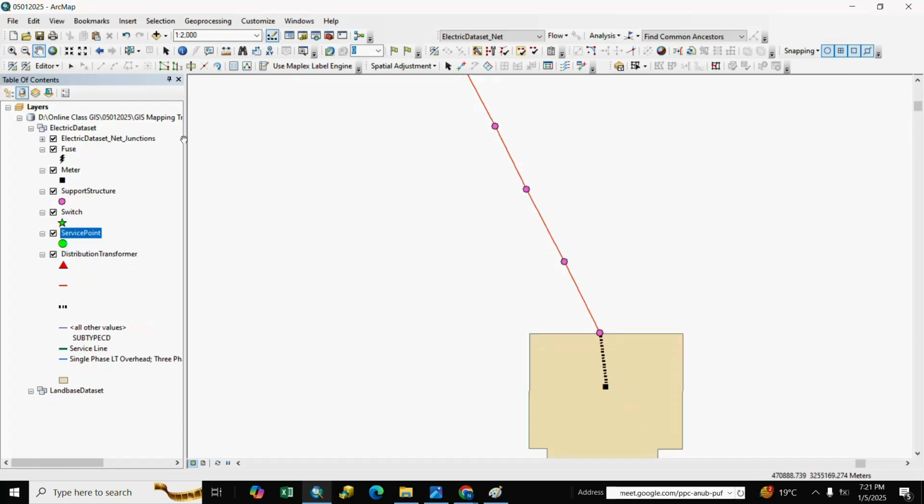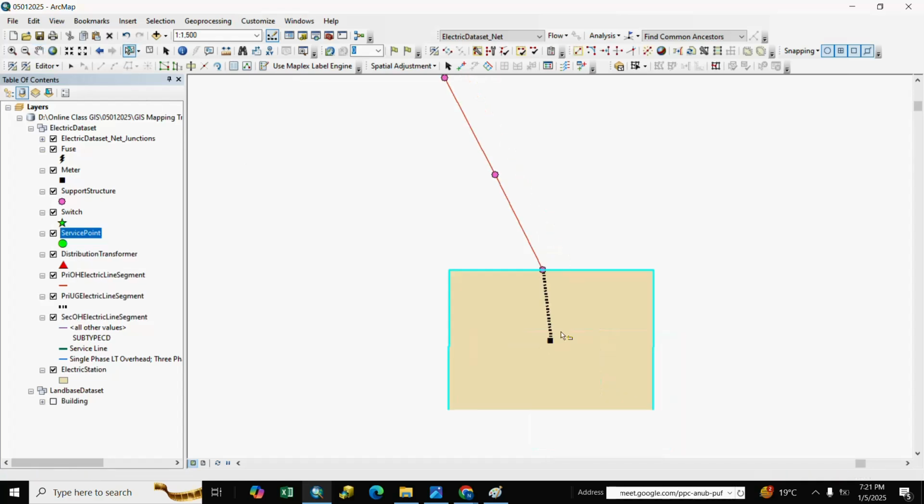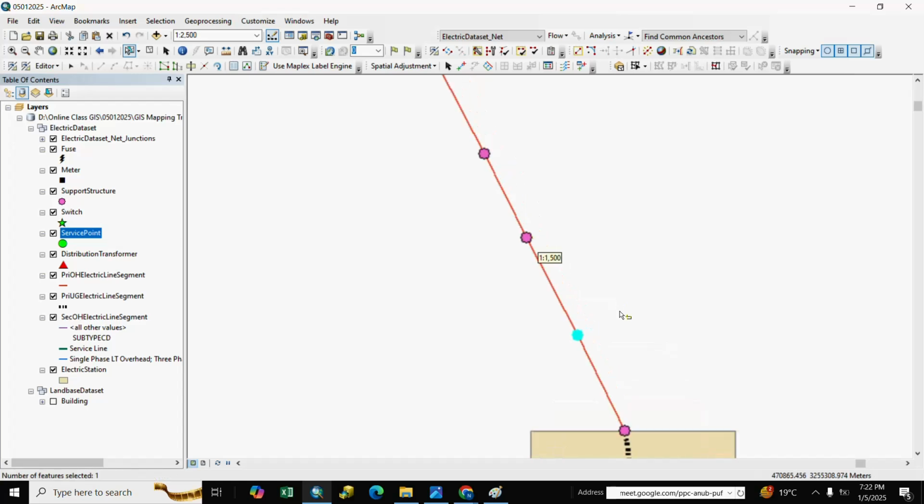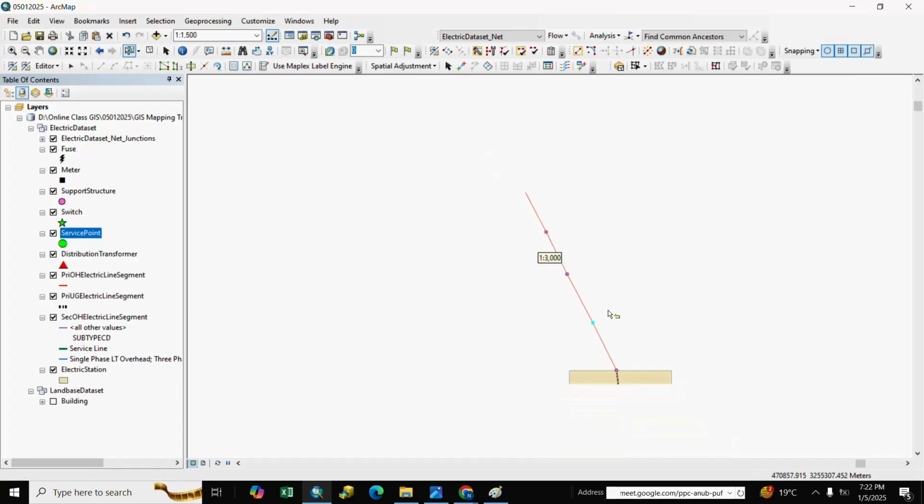Here is our substation, and dotted line is underground, means primary UG, and here is primary OH line, means 11 kV line, and here is support structure. Support structure means pole, and its other features.